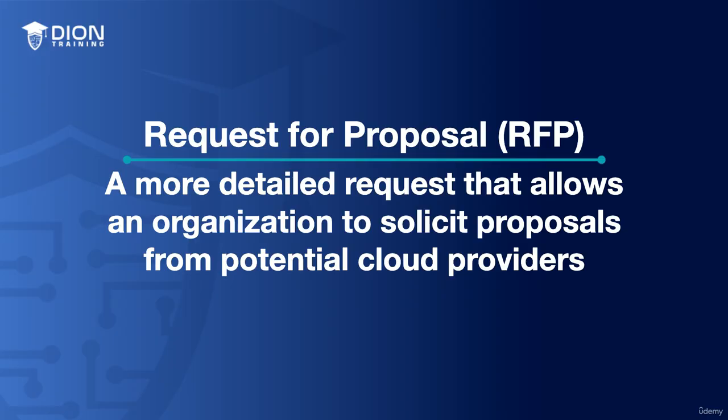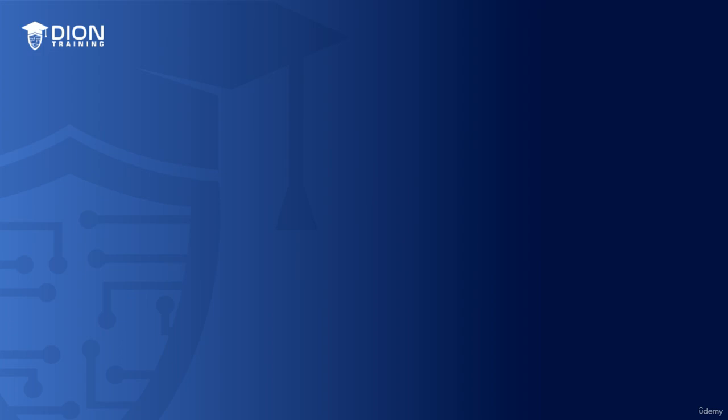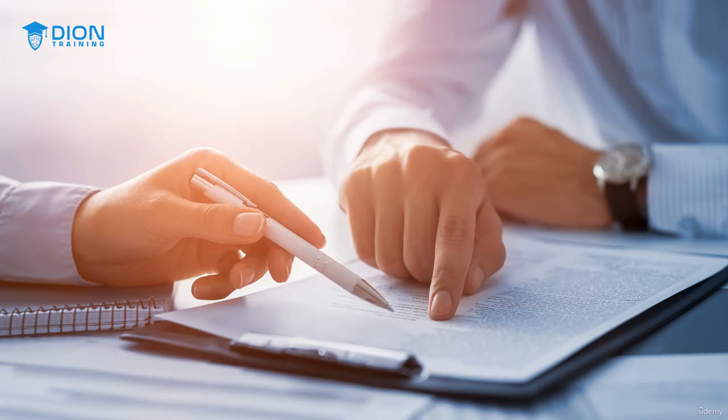Now, going back to the Dion Training example, we might use a request for proposal to solicit detailed proposals from potential cloud providers like AWS, Azure, GCP, or some other smaller cloud providers in the marketplace. For example, Dion Training could provide information about our application requirements, data security needs, performance expectations, contract length, and other pertinent factors.